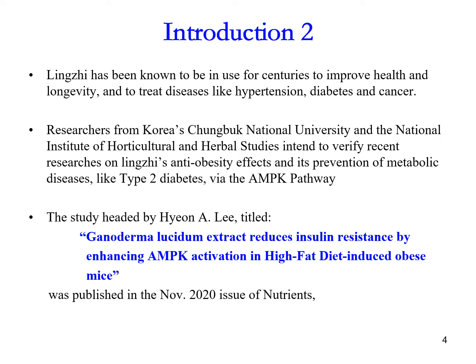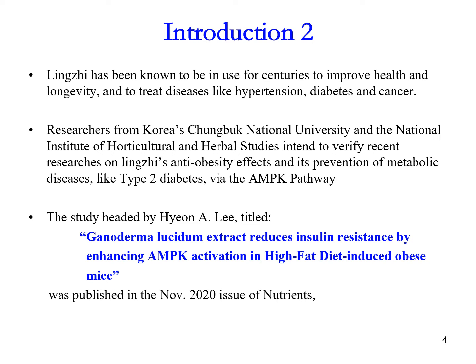Lingzhi, as you know, has been in use for centuries to improve health and longevity. In the old days, they didn't know what the biological content was. They just knew that this one can improve your health and your longevity, and was also used to treat diseases like hypertension, diabetes, and cancer, right?